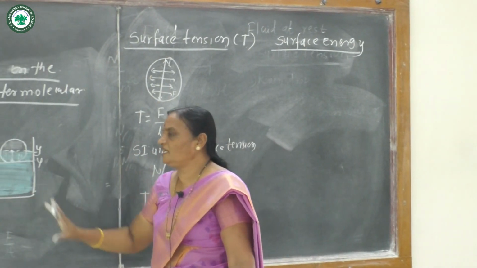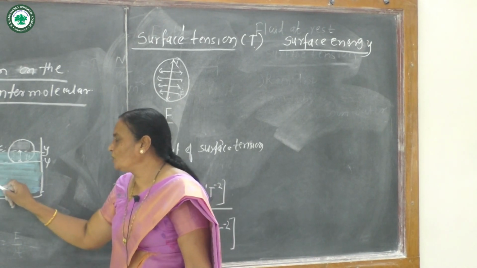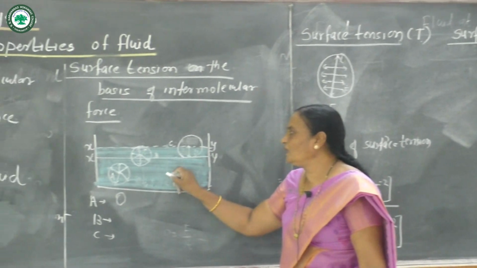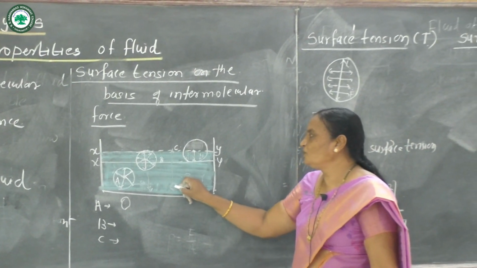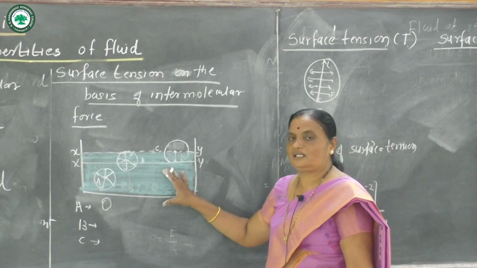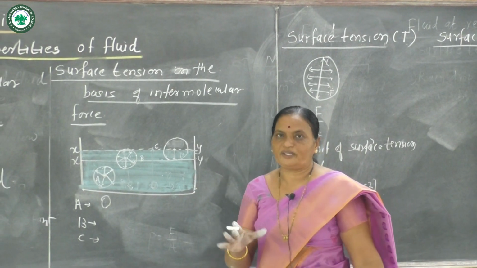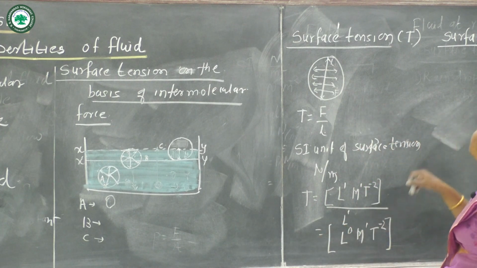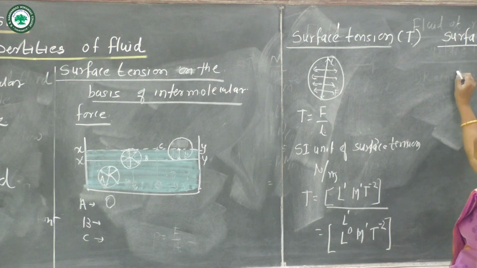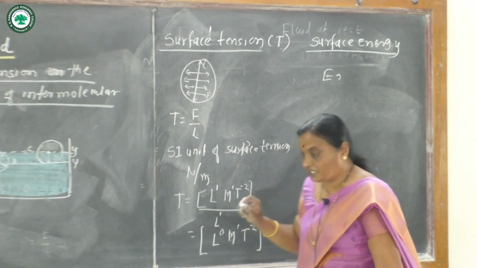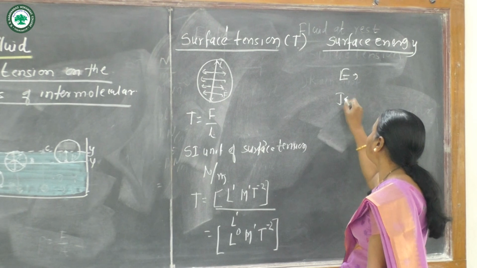What is the surface energy? The molecules are inside the liquid. Some of these are brought to the free surface, to the outer surface. The work is done, and this work done is stored in the form of potential energy. This potential energy is known as surface energy. E is surface energy here, and it has SI unit joule.